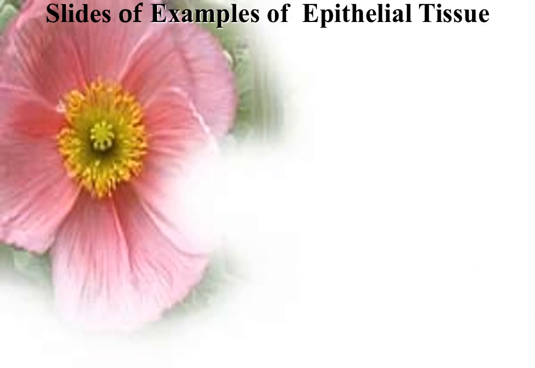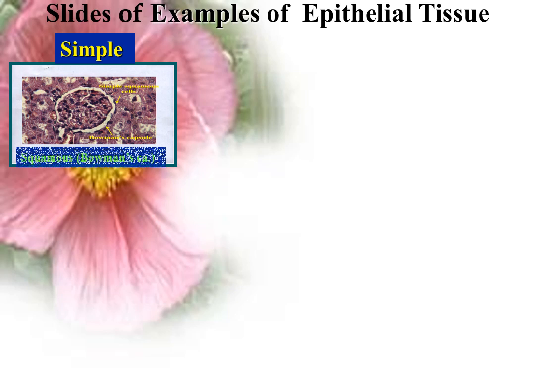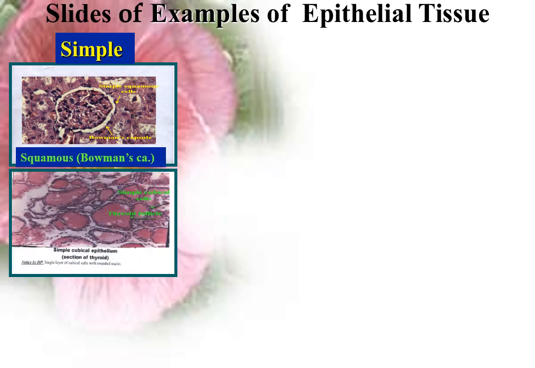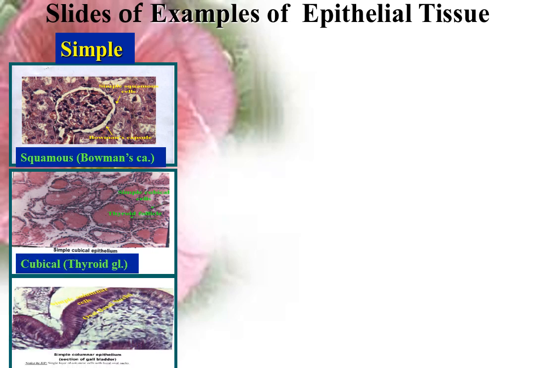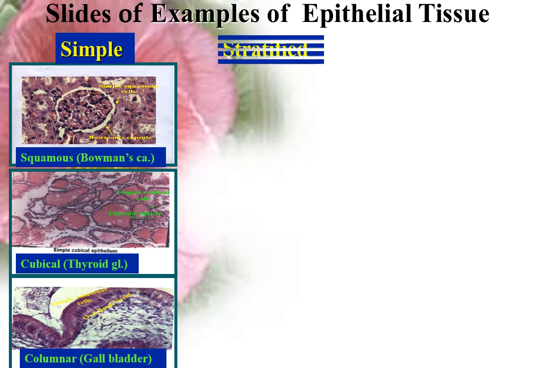Slides of examples of epithelial tissue. Simple epithelium. Simple squamous epithelium, an example, Bowman's capsule. Simple cubical epithelium, an example, thyroid gland follicles. Simple columnar epithelium, an example, gallbladder. Stratified epithelium.